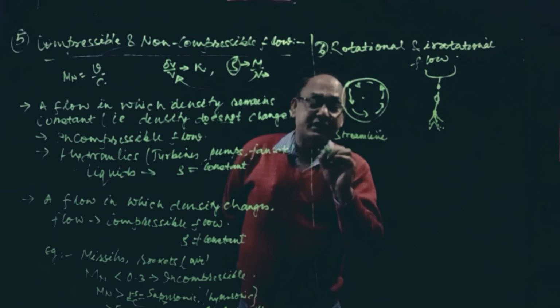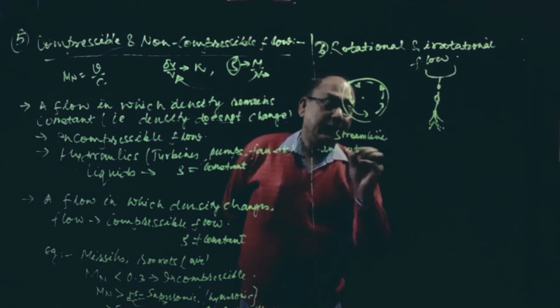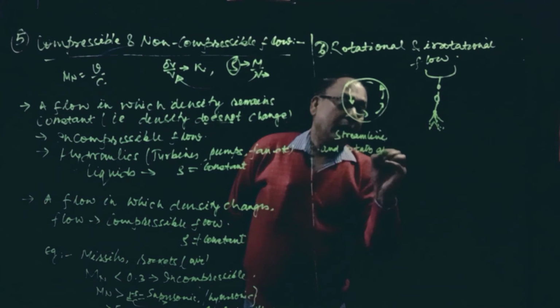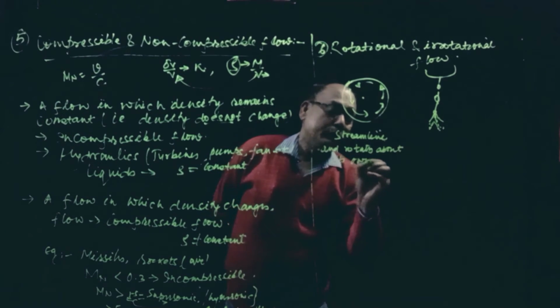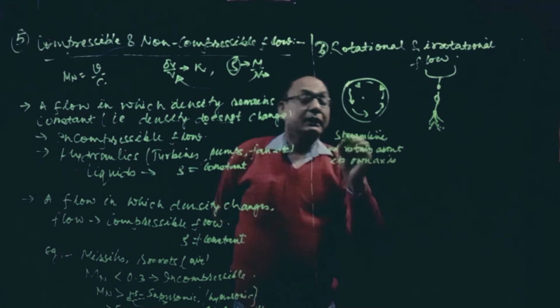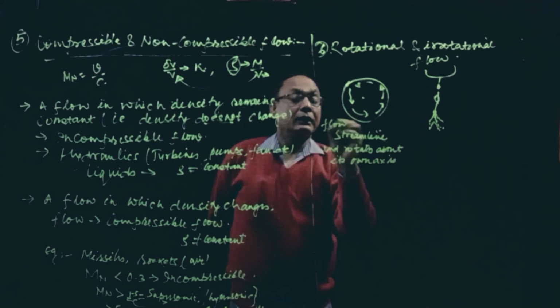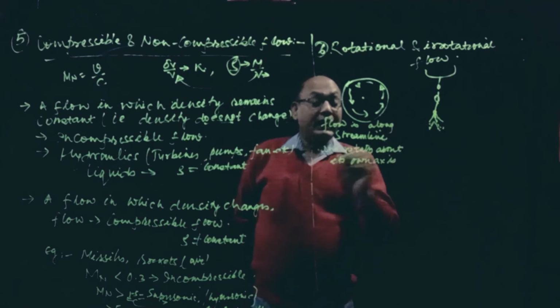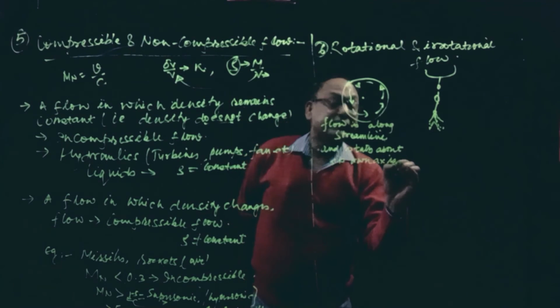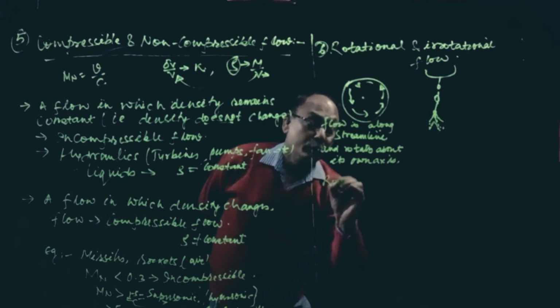and rotates about its own axis. Flow is along a streamline and rotates about its own axis. That type of flow is called rotational flow.